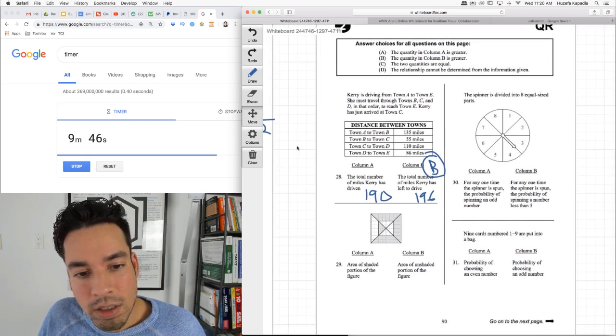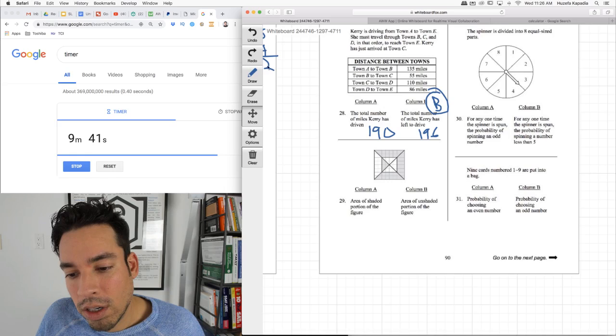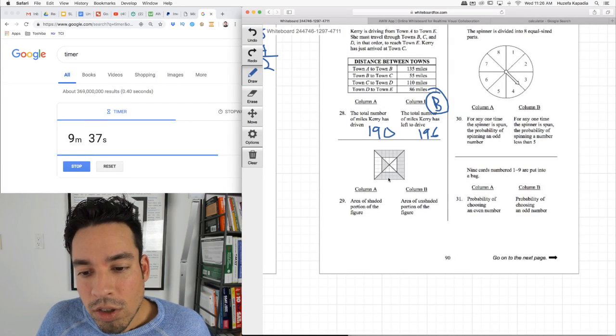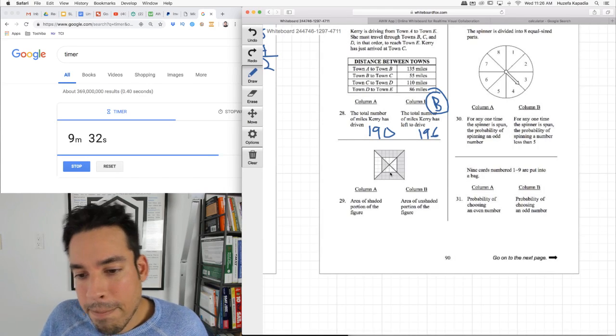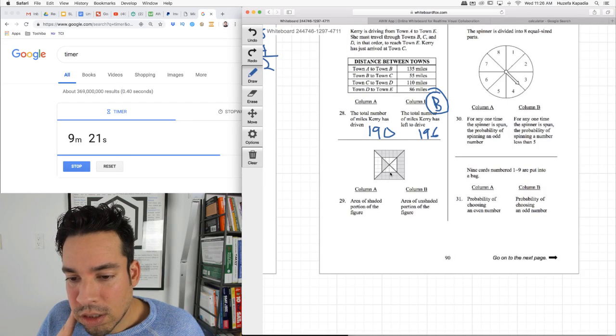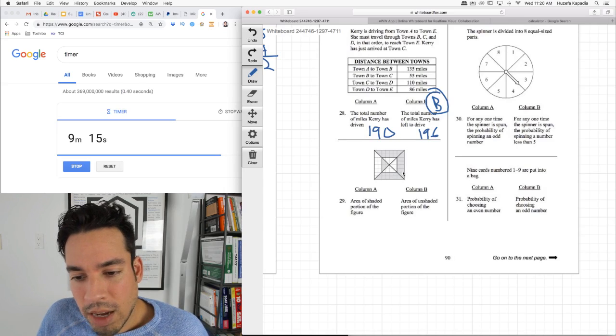Next. Area of the shaded portion, area of the unshaded portion. Okay, how do we do this? Let me think about this for a second. This triangle, hold on. My feeling is the shaded is definitely bigger. I know there's a way to do this. Hold on. Just blanking for a second. Okay, I'm just going to have to count it up, I think.